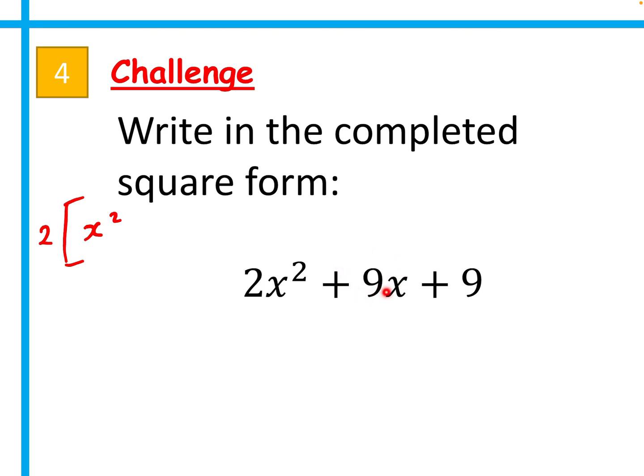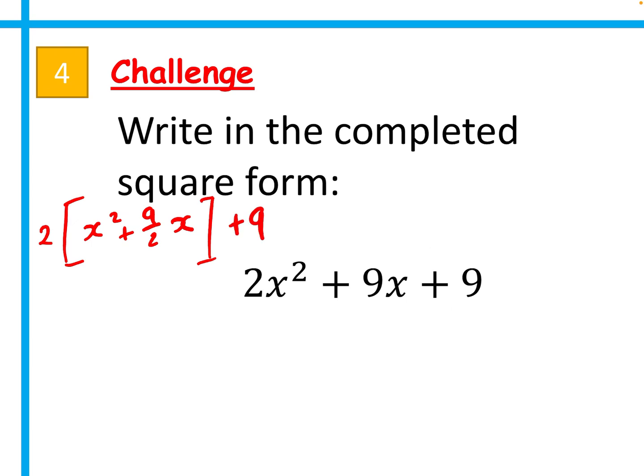Factorising out 2 from here, well, I'm doing 9 divided by 2. Well, what am I left with? Well, a fraction of 9 over 2. If I was to multiply 2 by 9 over 2, I'd be left with 9. That gives me 9 over 2x. And then I personally choose to close those brackets here and just leave this number on the end. This number doesn't really bother me what it is, so I like to deal with that later.